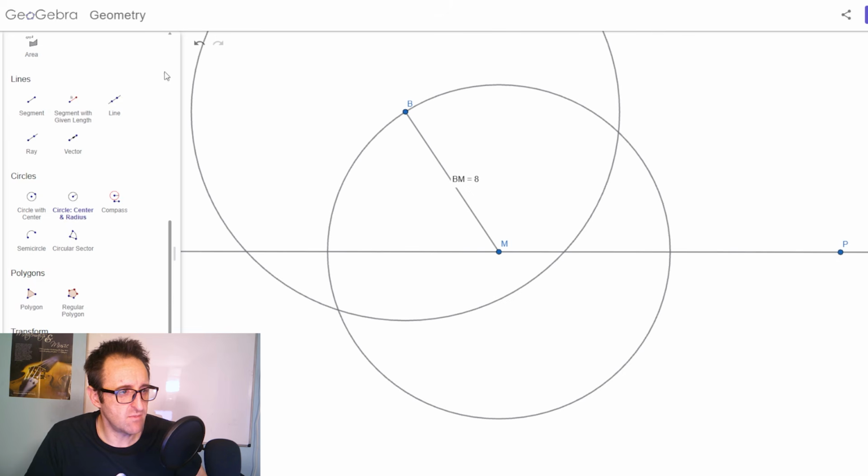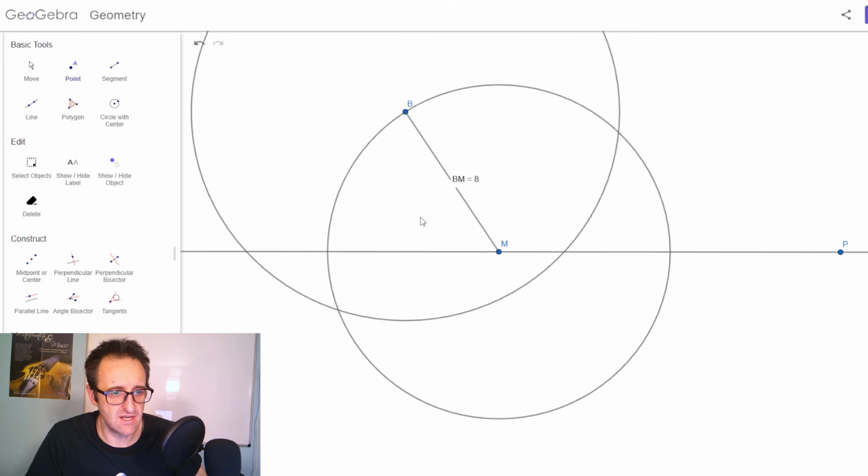Okay, and what I'm going to take is the point where that intersects the other side there. And that's actually what I'm going to call the point A. And you can see that if I click there and measure that distance, that's going to be a measure of a distance 10.